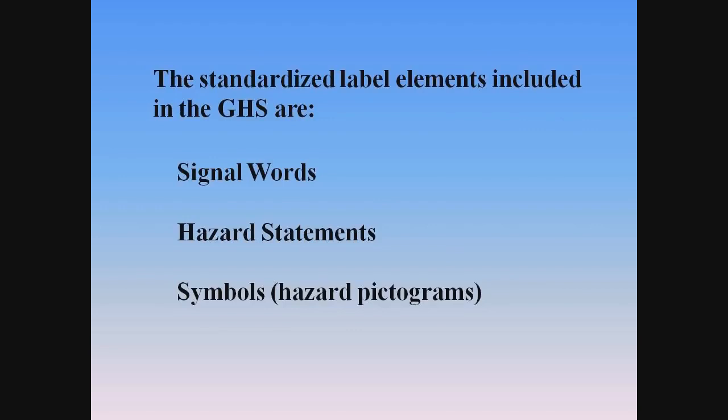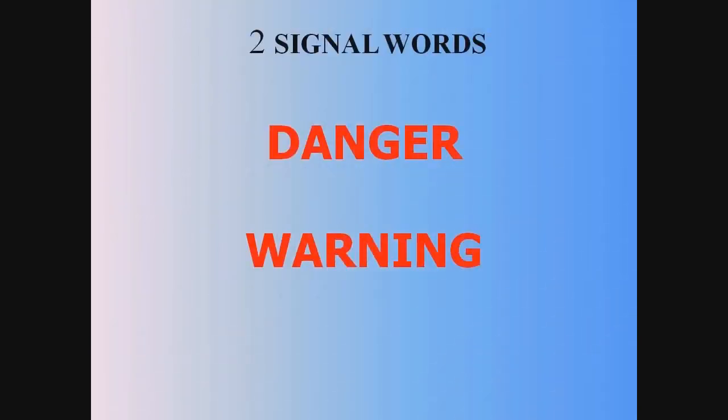On labels the GHS system uses, only 2 words, danger and warning, are used to inform the chemical user of the severity of the hazards of the chemical. The use of just 2 signal words is used to help simplify warnings and the labeling system. For example, thinking about the word danger, imagine yourself driving up to an intersection with a stop sign. This signals to the driver that this is a potentially dangerous intersection and that the driver is required to stop and look before proceeding through the intersection. If the signal word on a label is danger, the chemical user should understand that this is a highly hazardous chemical and they should stop and become familiar with all the characteristics of the product before proceeding.